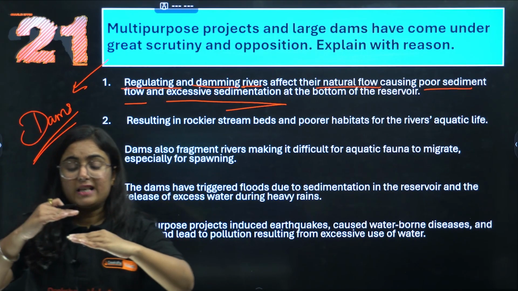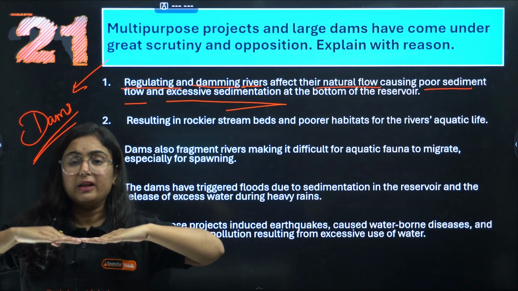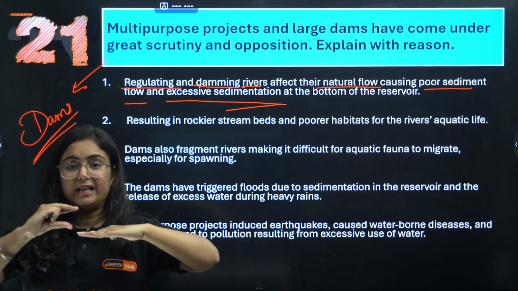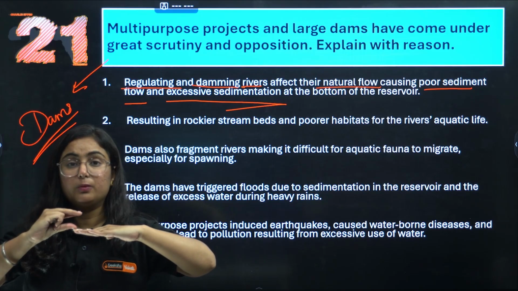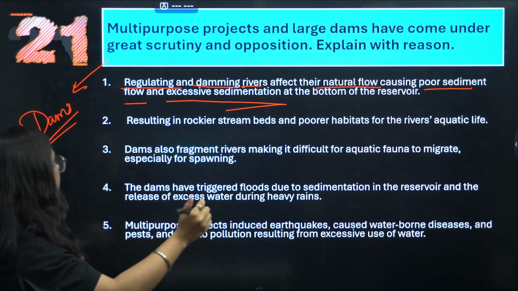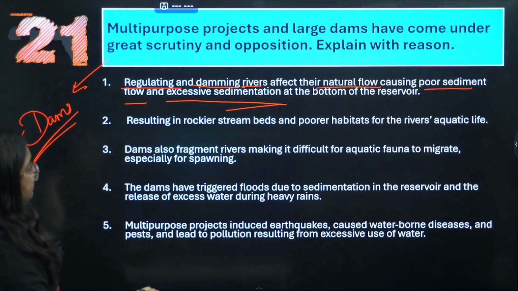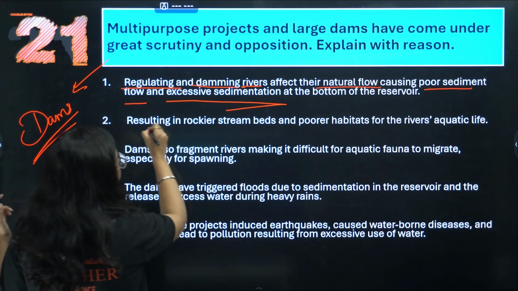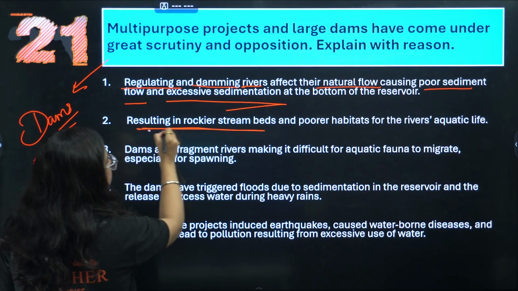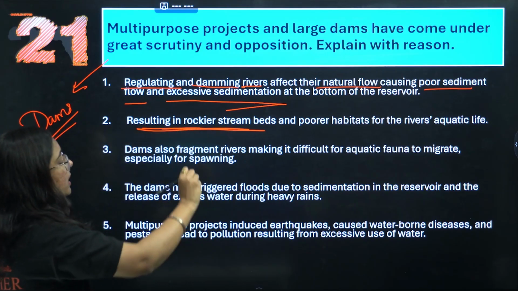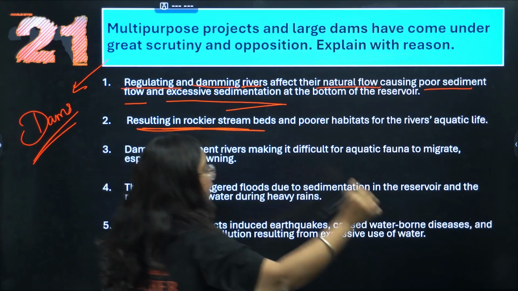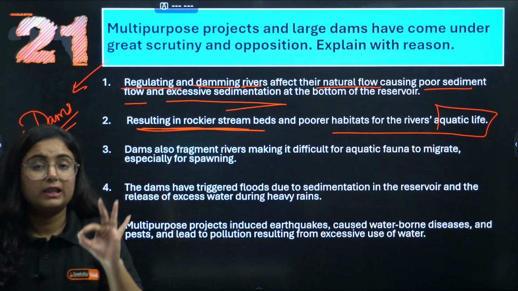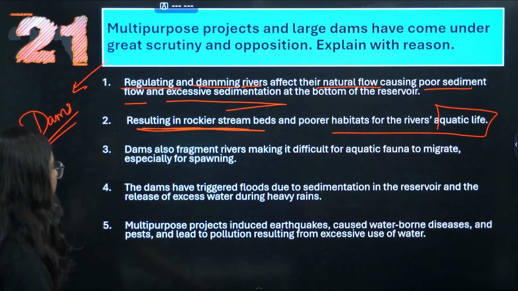Now, if the sediments are depositing on the river bed, it will reduce the depth of it. Okay, sediments gather in this region, it will reduce the depth of that region, and they will settle in the bottom of the reservoir. Now what will happen? This will result in rockier stream beds, and these rockier stream beds will definitely affect the habitat of aquatic life. Okay, it will affect the habitat of the aquatic life.